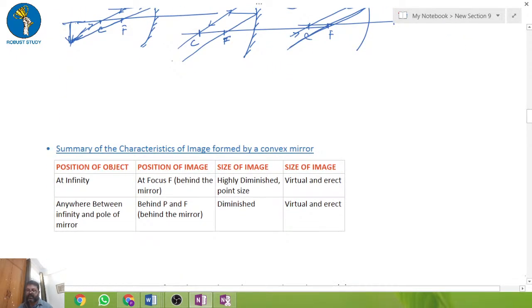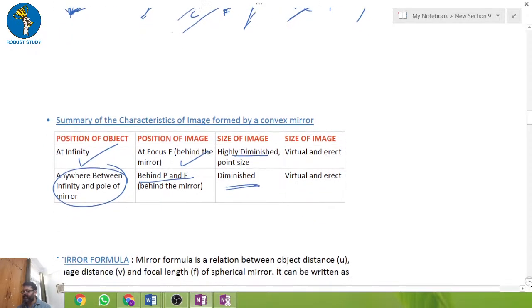Now in a convex mirror, there are only two conditions: with the object at infinity, the image is at the focus and highly diminished, and with the object between infinity and the pole, the image is behind the mirror between P and F, and it is diminished. I hope this is clear.